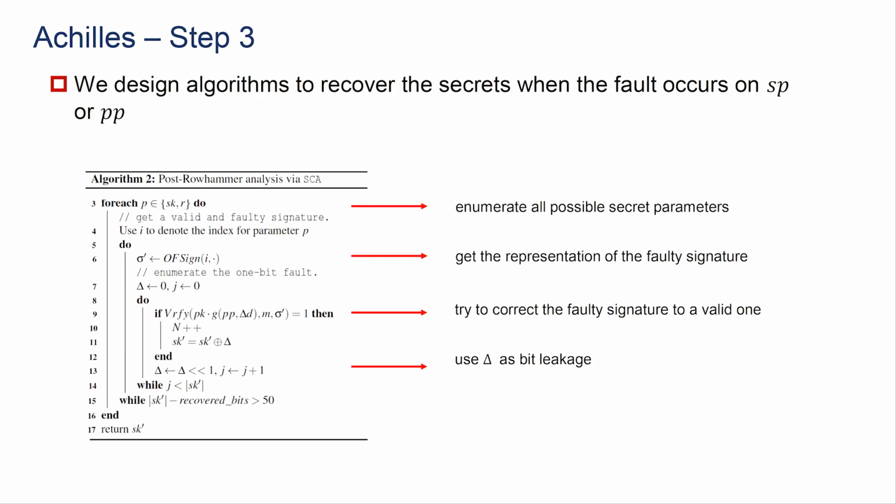And for the secret parameter, I have designed the algorithm as SC, also known as the secret correction attack. We try to enumerate all possible secret parameters and get the representation of the faulty signature. We try to correct the faulty signature to a valid one. If we succeed, we can use the correction term, known as delta, as a bit leakage.